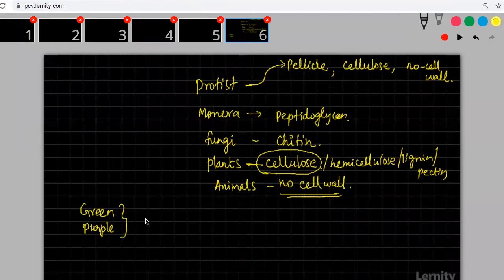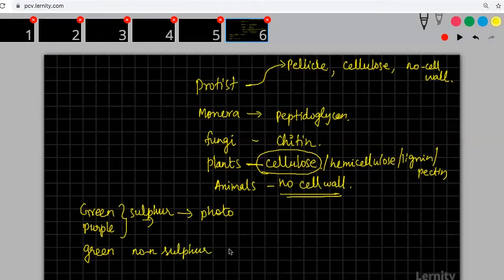These are all photosynthetic. There is something called green non-sulfur bacteria. That is heterotrophic. Something that you should know. You just note it down.